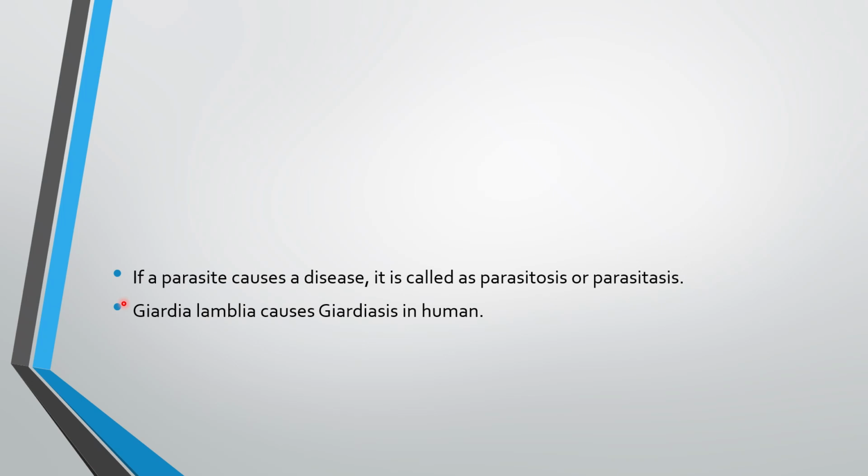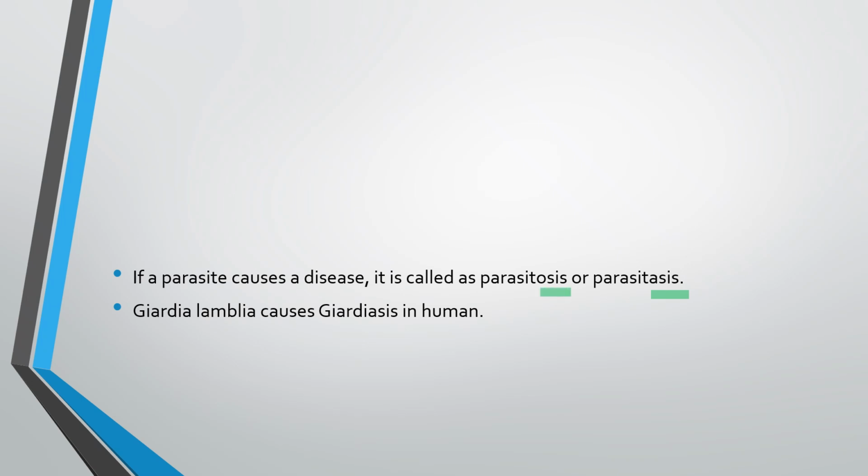Okay, there is one more important thing. If a parasite causes a disease, any disease that is caused by a parasite, it is called parasitosis or parasitiasis. Now, this is something new. Listen carefully. Parasitosis and parasitiasis. It means the name of the parasite would be here, and at the end, we'll add osis. Similarly, there would be some conditions or diseases caused by parasites where the name of the parasite would be written as it is, and iasis will be added at the end. So iasis and osis, these are the endings that you need to remember.